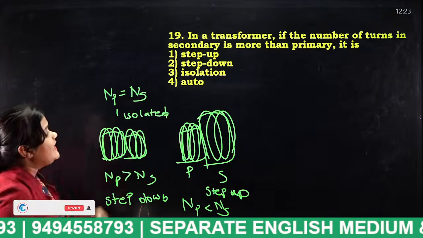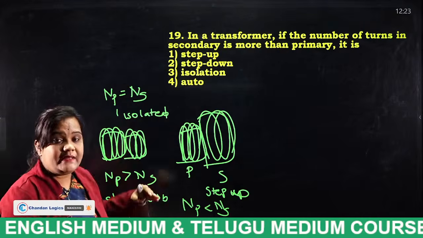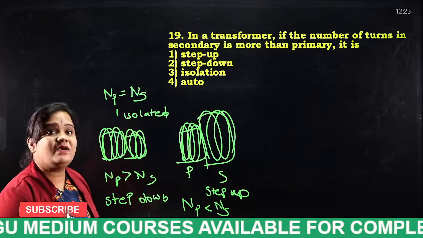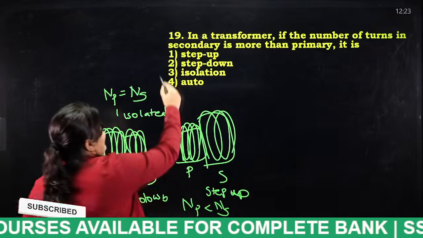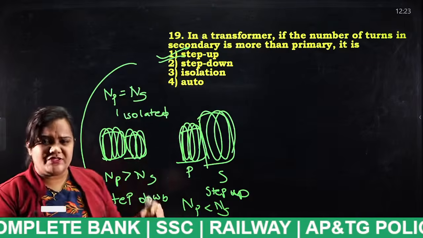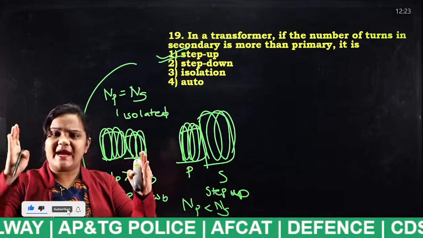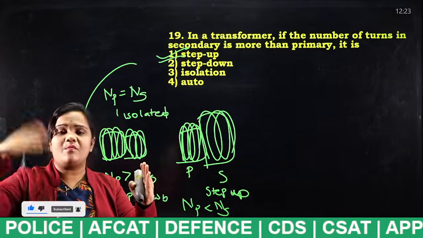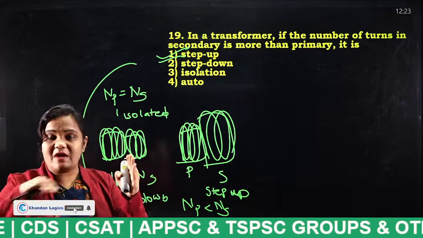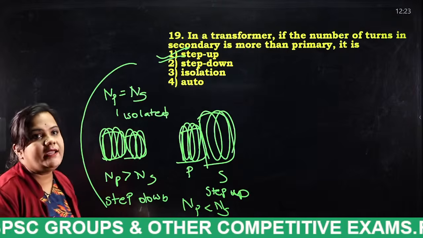Now tell me the answer, students. In a transformer, if the number of turns in secondary is more than primary, that means secondary is more than primary, we say it is what? Step up. Very good. Okay, very important concept, students. So remember, easy: just imagine primary, secondary. If the number of turns in the secondary is more, it is stepping up. If it is less, we are stepping down. If they are equal, we say it as what? Isolated. Okay, yes.